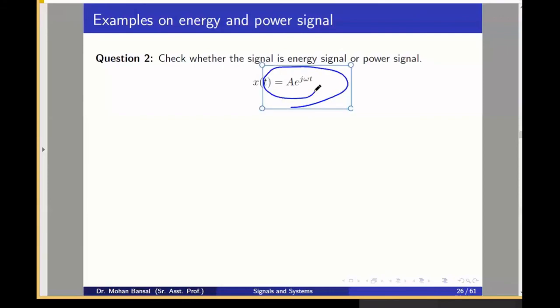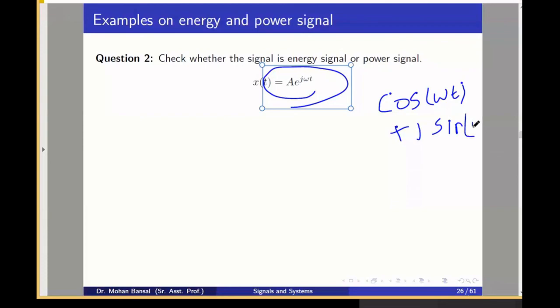What about this? A e to the power j omega t. This is a complex signal. This complex signal can be written as cos omega t plus j sin omega naught t. So cos and sin are periodic signals, which are power signals. So this will again be a power signal.